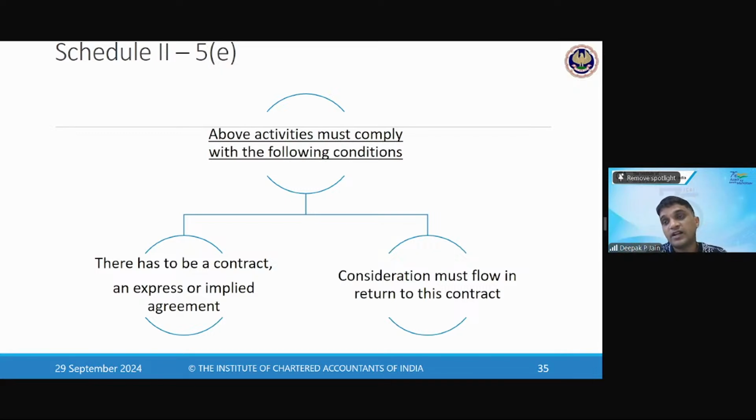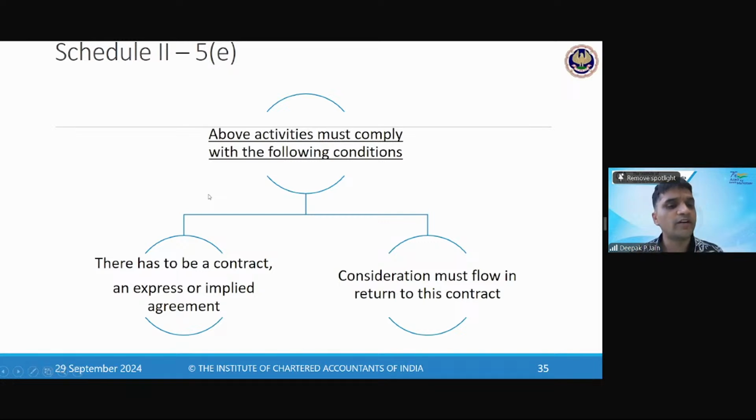And there should be a consideration which must flow in return for this contract. So to have these in place, I should have a contract, which could be an express contract or implied contract. An oral contract will not work. The second condition is that there should be a consideration which should flow. If there is no consideration, then no question. There should be a consideration and there should be an express or implied contract.